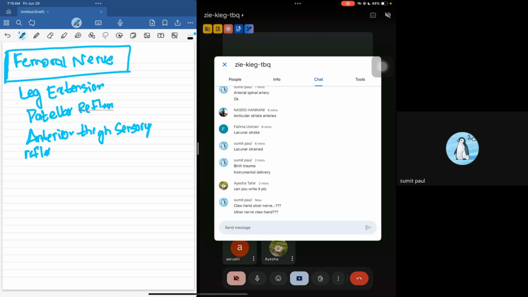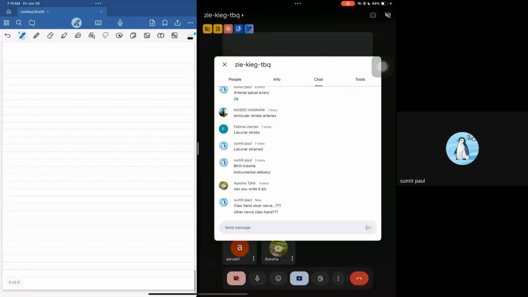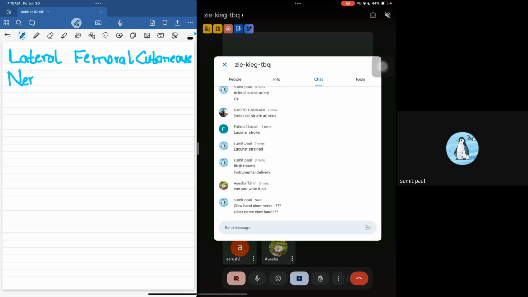Now, the next nerve that is important is the lateral femoral cutaneous nerve. You might think this nerve is not important, but believe me, I cannot tell you how many recall questions I saw on this nerve. Only on this nerve there were thousands of questions. So the lateral femoral cutaneous nerve: how does this nerve function?